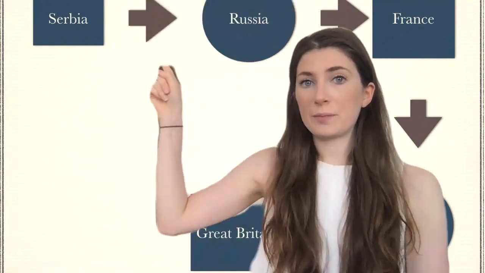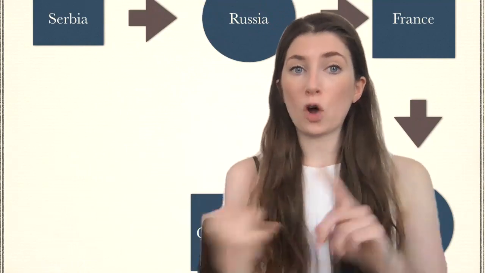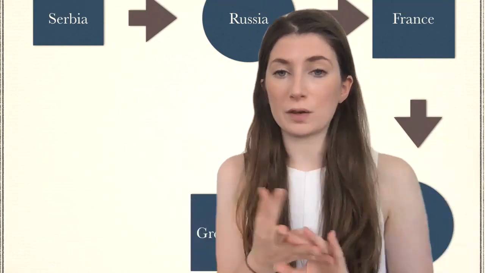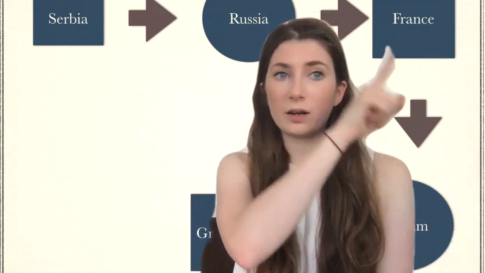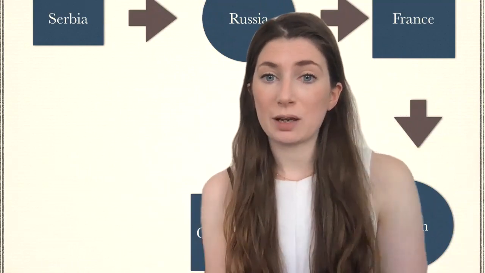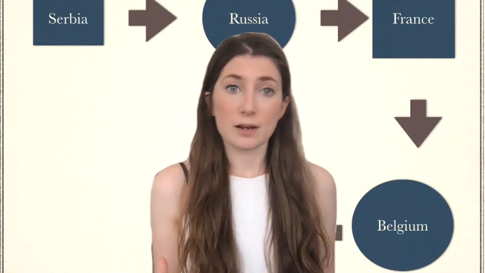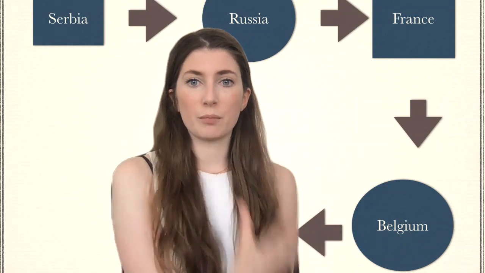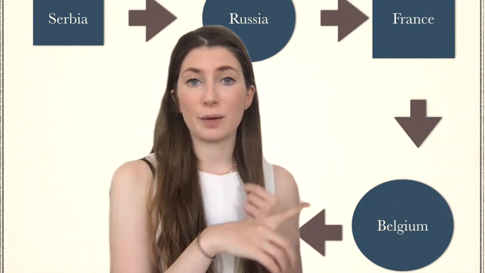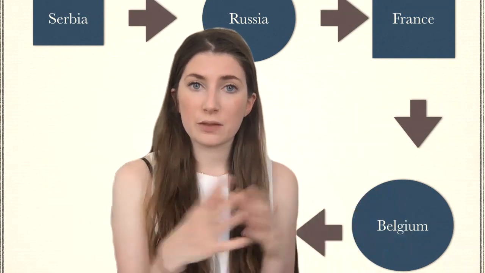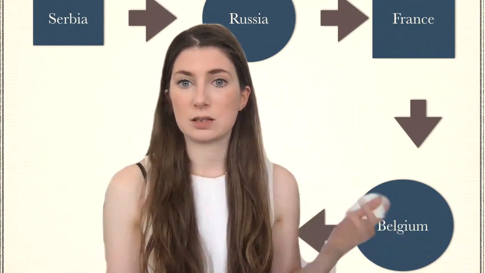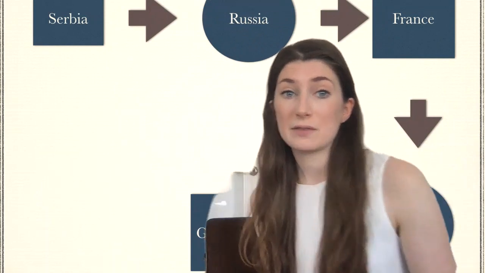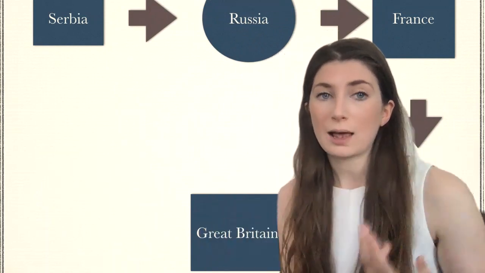So, Serbia has an alliance with Russia, which is based off common ethnicity, both being part of that Slavic people we've talked about before, the pan-Slavic-ism. Russia has an alliance with France, mostly based off economic benefits, money and trade, things like that. France has an alliance with Belgium. This is to do with their location. When we go back to the map, we can have a look again, but they're close together, and so they seek that alliance for kind of defensive reasons. Belgium has a treaty with Great Britain, which dates back over 70 years, so it's a very strong kind of historic legacy of an alliance.